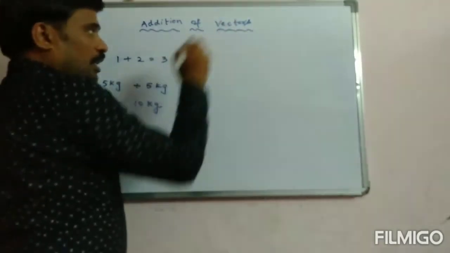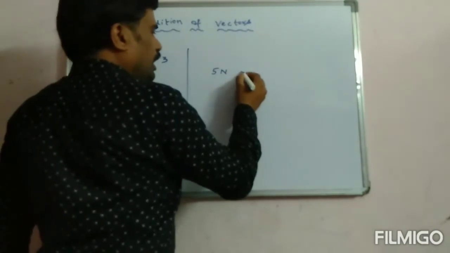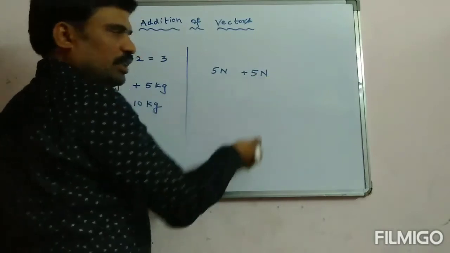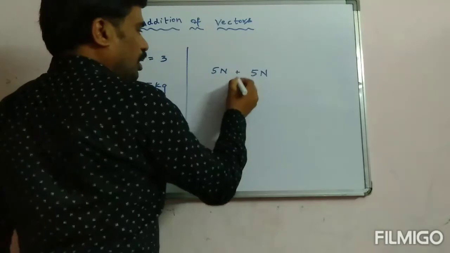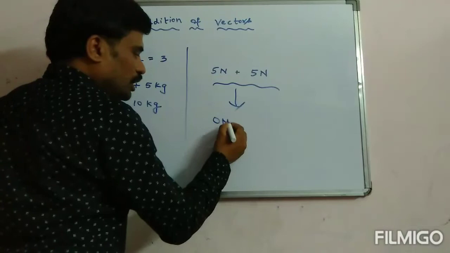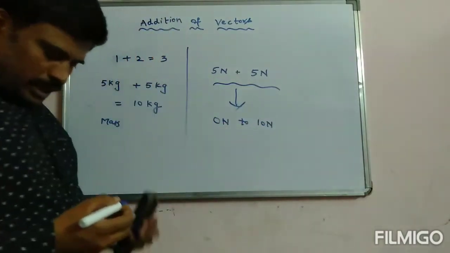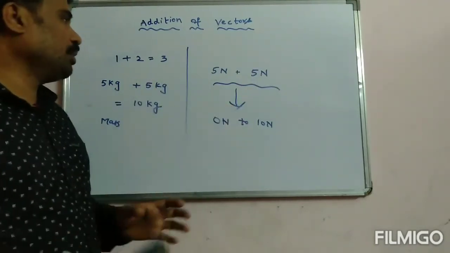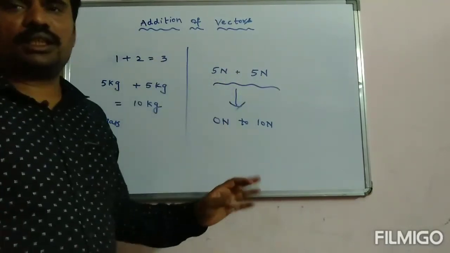But if I take a vector, for example 5 newtons, and another 5 newtons, you may say it is 10 newtons, but it will not always be 10 newtons. The sum may lie between 0 newtons and 10 newtons. Why will it be like that? Let me explain. Let us talk about this thing. But one thing, remember: the sum of the vectors we call the resultant.